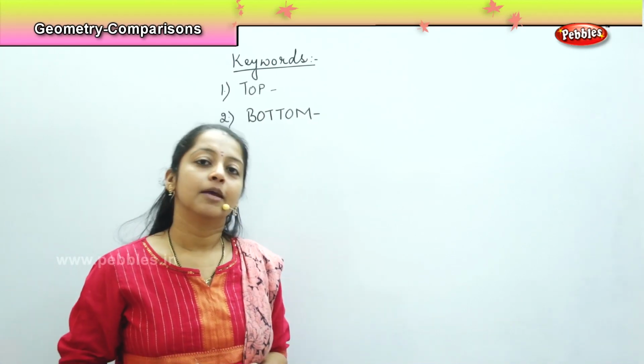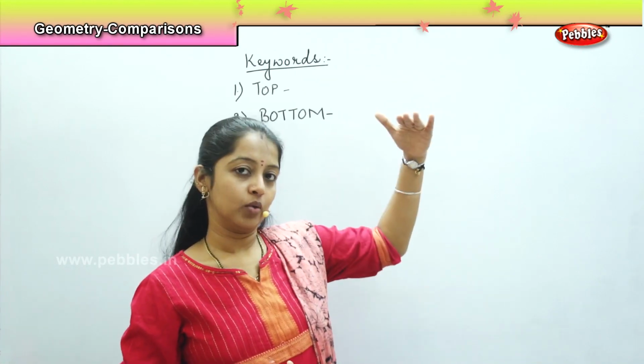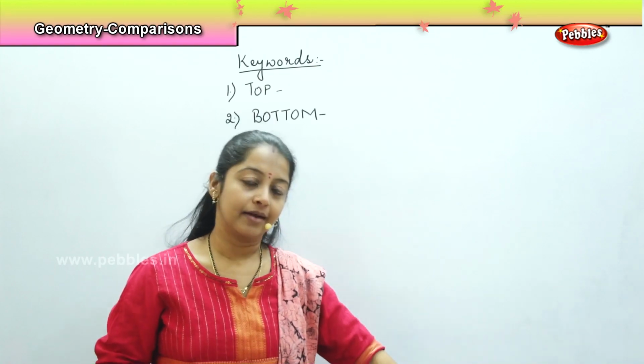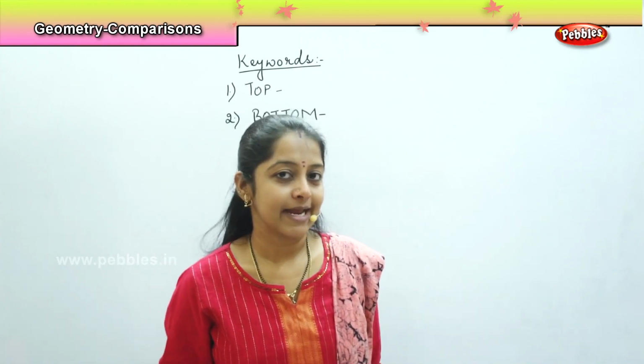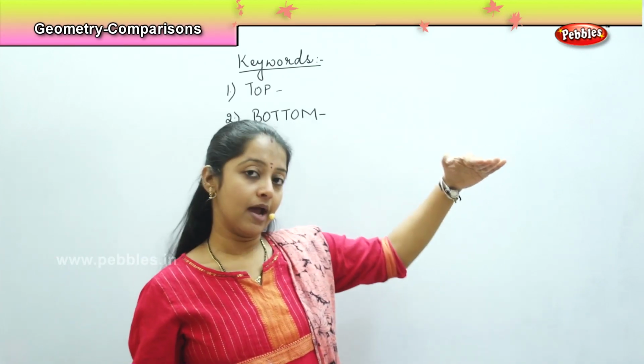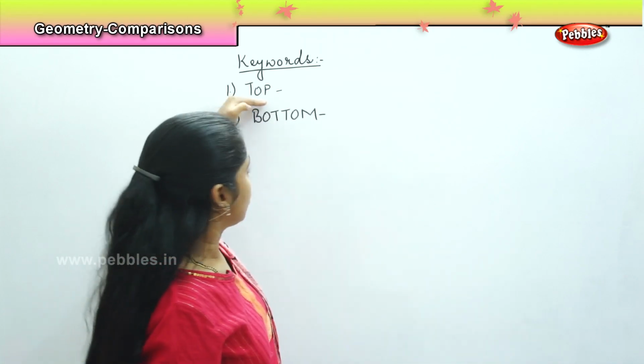What do you mean by top? Top means the position where something is placed above the ground. You know what the ground is? Ground means the land, the floor. We all stand on the floor, right? So something which is kept at a height, kept above, is called top.